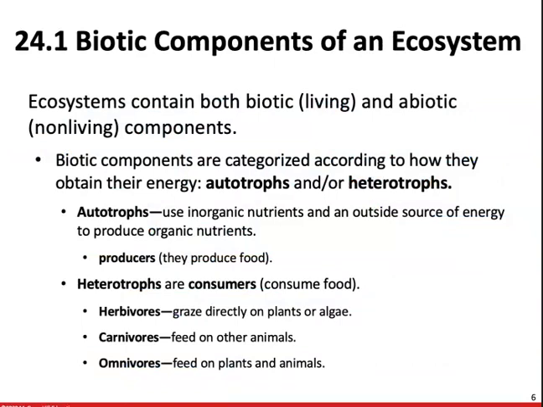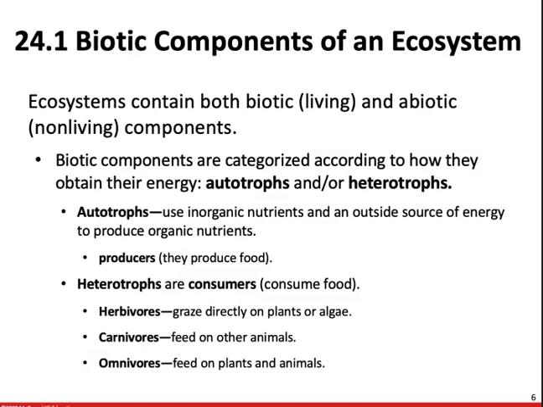So ecosystems contain both living or biotic and abiotic, non-living components. A few examples of abiotic components in an ecosystem would include things like soil, water, weather, climate. All of those are going to be abiotic components of an ecosystem. Biotic components are going to be categorized by how they obtain their energy, whether they are autotrophs or heterotrophs.